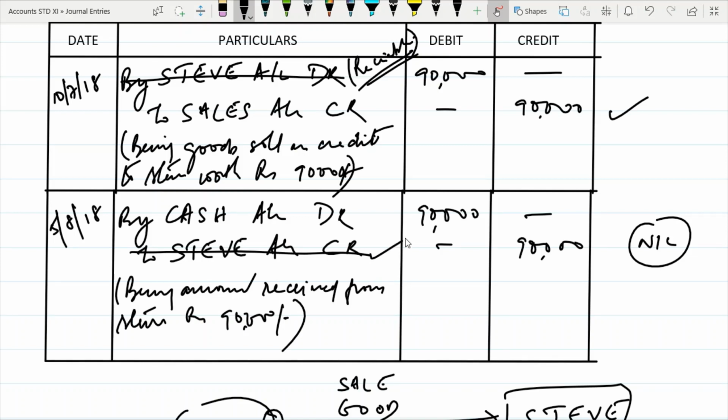So Steve account is nil. Steve does not have to pay us any amount. So this debit and credit nullifies the amount. It nullifies this account. Debit side same amount and credit side same amount. See, this is the same account here and same account here. So debit and credit, it becomes 0.